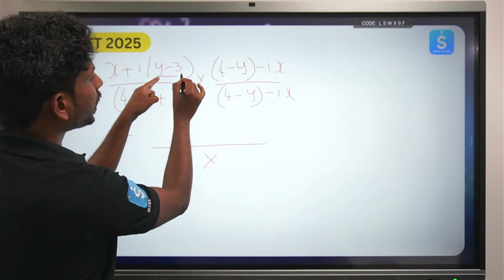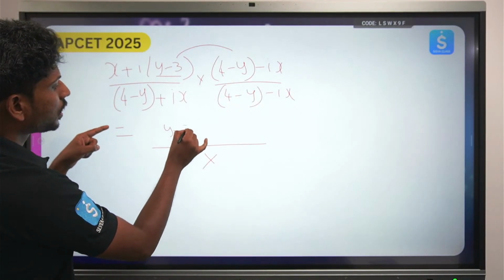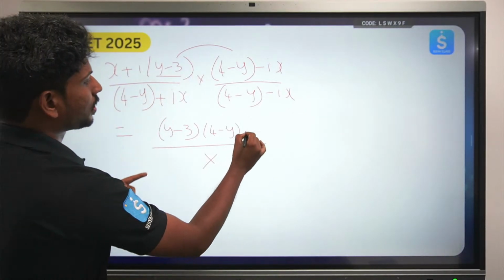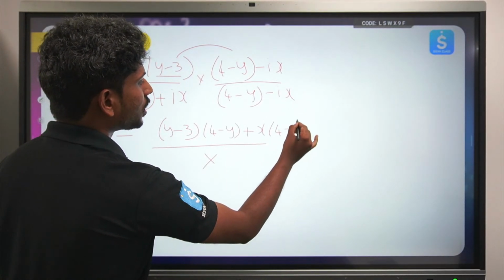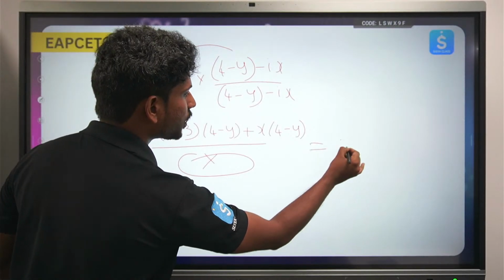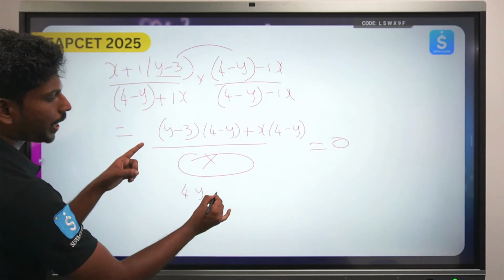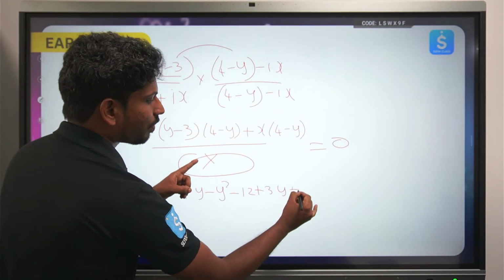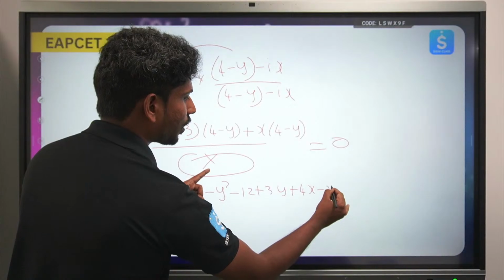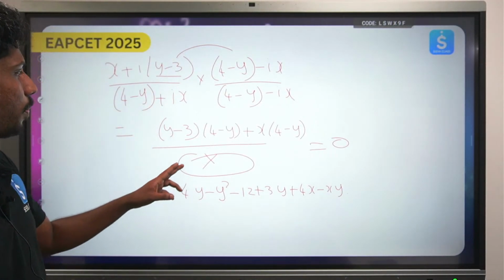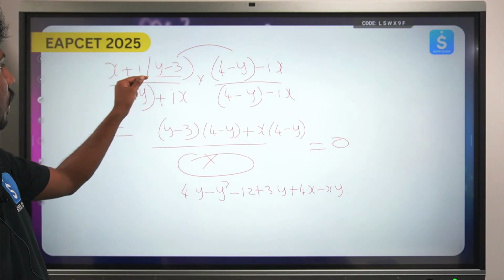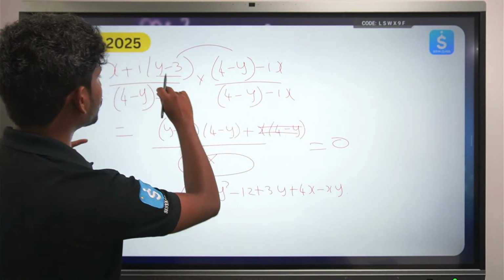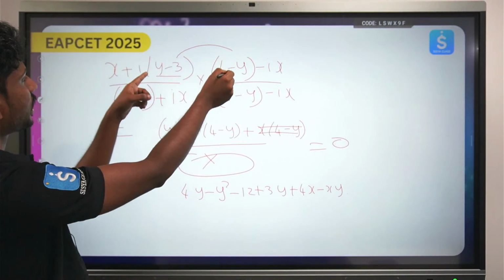So the imaginary part will be (y minus 3) into (4 minus y), that's the first one. And the next one, if I multiply with x, plus x times (4 minus y). So this is some value which equals 0. If I multiply this, 4y minus y square minus 12 plus 3y plus 4x minus xy minus xy. I hope I have done all the calculation perfectly. Okay, why did I multiply this? I don't have to do this part. This is wrong because this is again the real part.